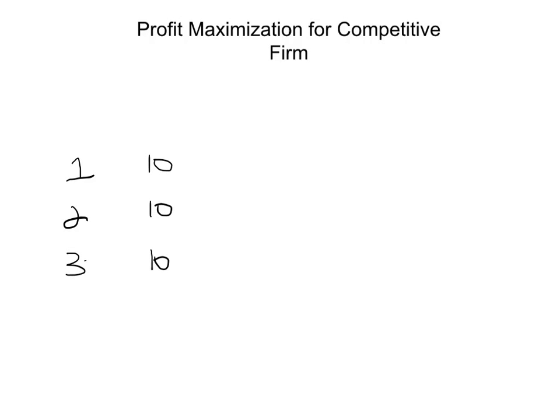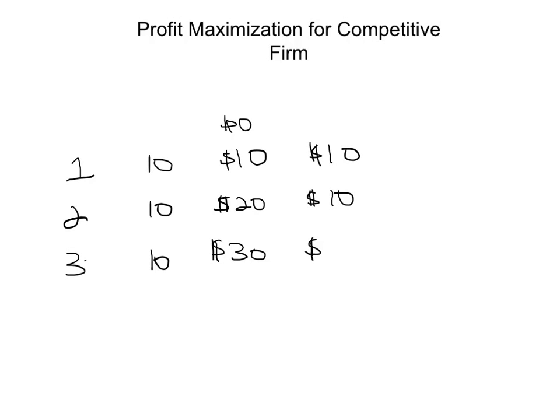How much is the total revenue for each different quantity sold? When you sell no output, the total revenue is 0. When you sell 1 unit, the total revenue is $10, so the marginal revenue of the first unit is $10. When you produce 2 units, you sell each one at $10, so total revenue is $20, and the marginal revenue of the second unit is also $10. When you sell 3 units, you make $30, and the marginal revenue of the third unit is also $10.